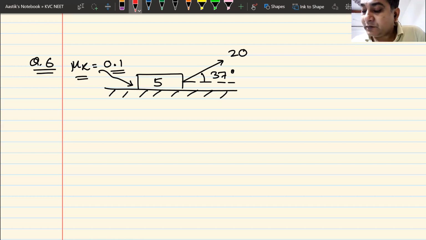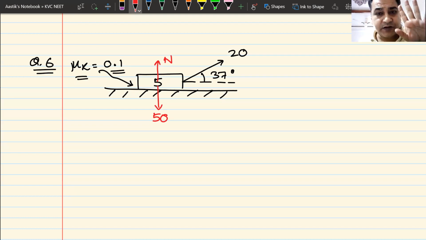Okay, how do I solve this question? I have to draw free body diagram. 50 is downwards. Normal reaction is upwards. Now, before saying that normal reaction is 50, wait. Here, this 20 newtons is not horizontal, it is at an angle. So I will have to resolve it.